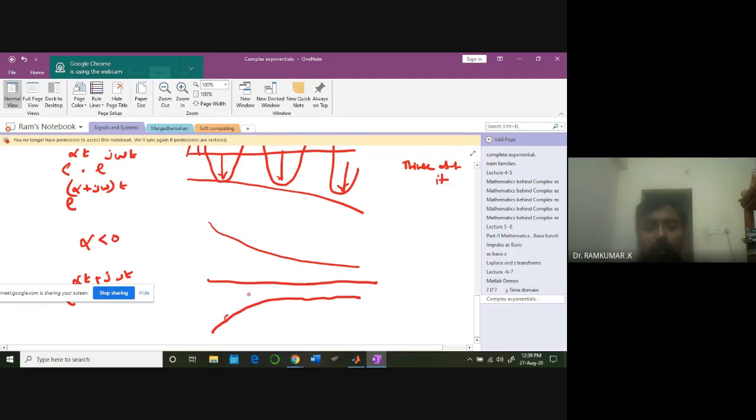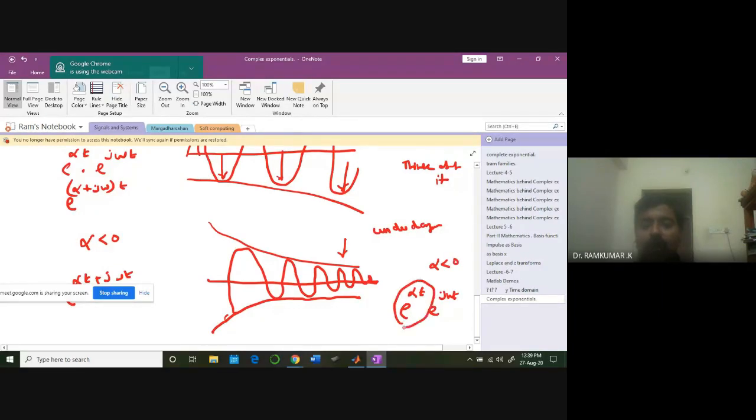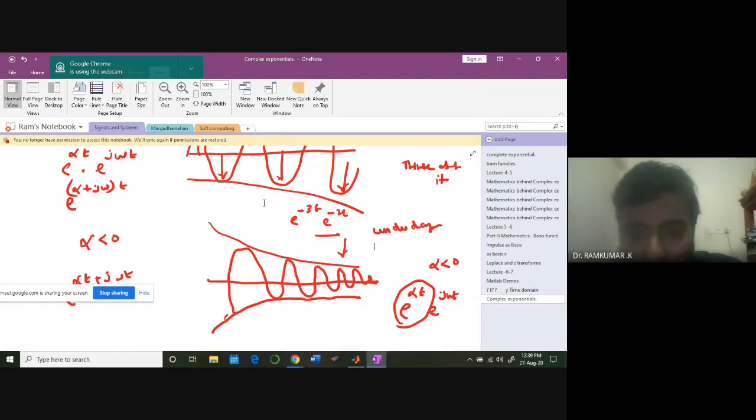So the waveform is going to be more like this, can you see it clearly? It's called damping. It's more like an underdamped kind of response. So naturally, e power alpha t, e power j omega t, when alpha is less than 0, you're going to have an exponentially decaying waveform, like e power minus 3t, e power minus 2t. This kind of waveform is what I'm talking about right now.